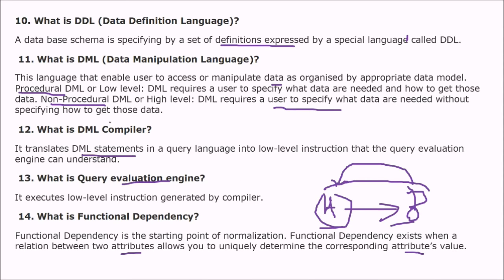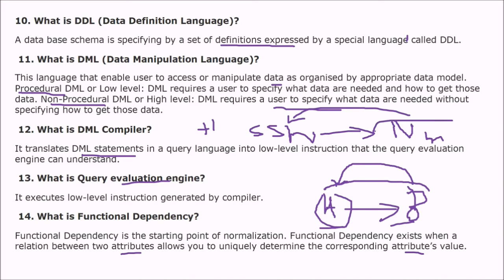For example, if this is ID, or you can say a social security number, and here I have name, then name is functionally dependent on the social security number. So the social security number can uniquely identify the name, and this is the functional dependency which we are talking about right now.